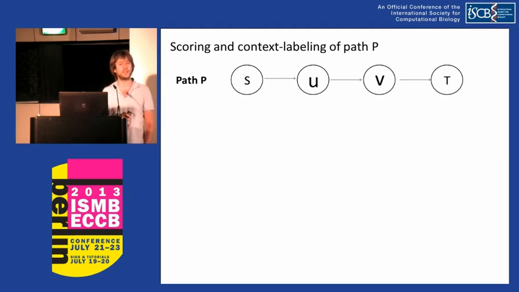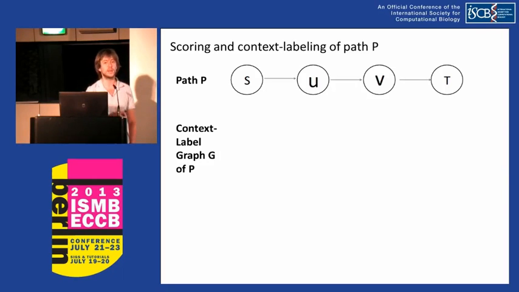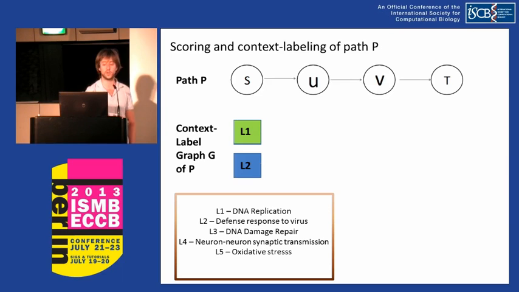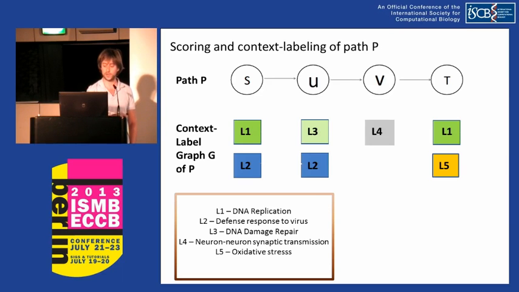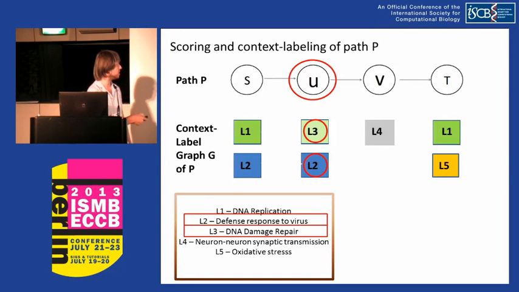Here's a candidate path P. We construct for it the context label graph G as follows. Each node in P is associated with several GO annotations. Therefore, for each node in P, we construct a column of nodes in G. For example, node U is associated with its two contextual labels in G.